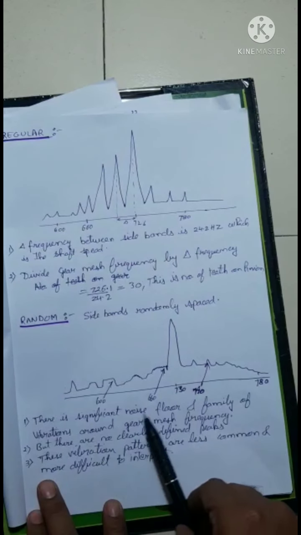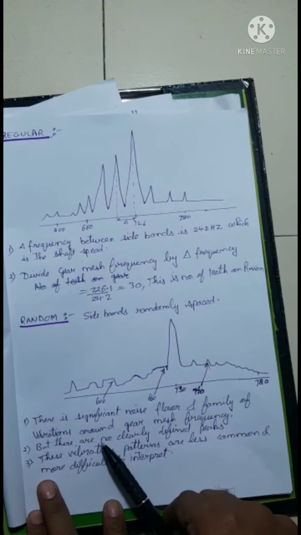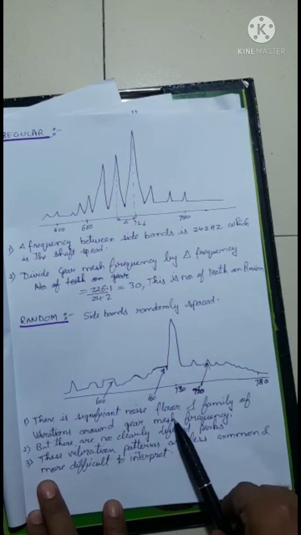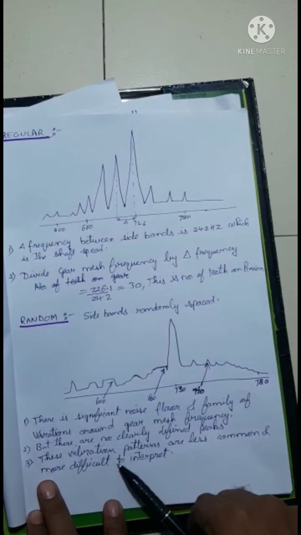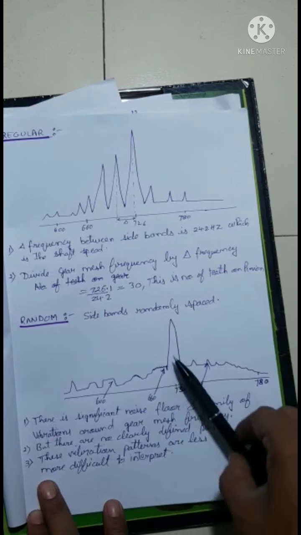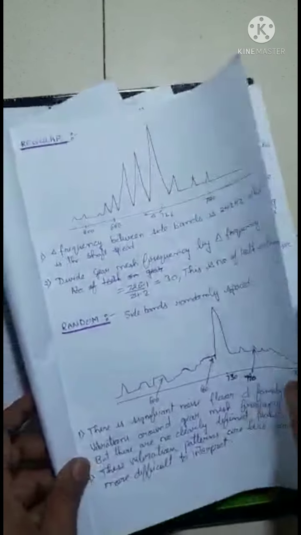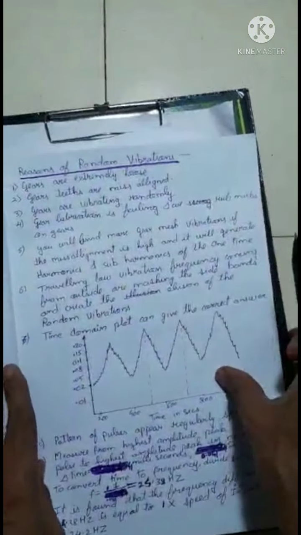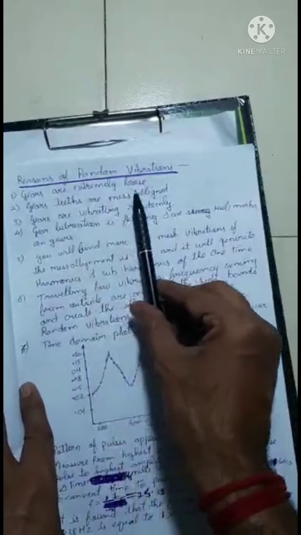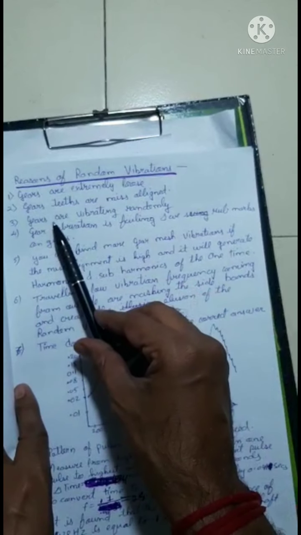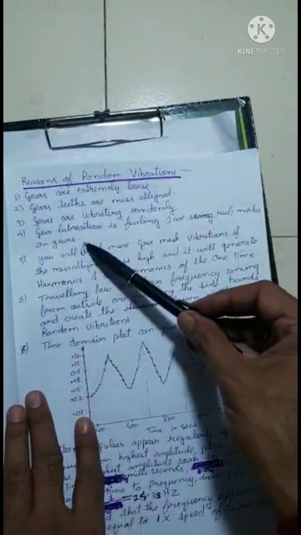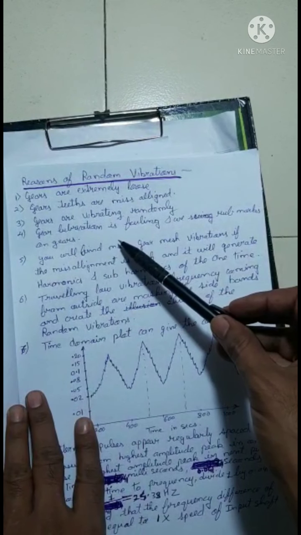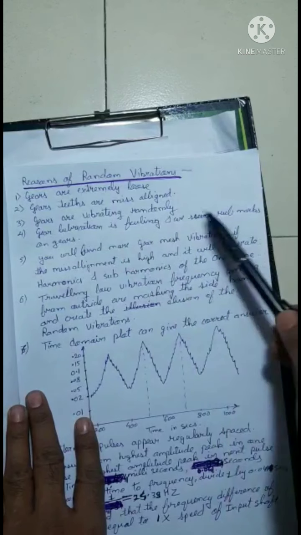So this signature on the noise floors and family of the vibration around gear mesh frequency, they do not clearly have defined peaks. These vibration patterns are very less common and more difficult to interpret. So how to do that if you have the random? So reasons for random vibrations are gears are extremely loose, gear teeth are misaligned, then gears are vibrating randomly, gear lubrication is failing, and we see rub marks on the gears.